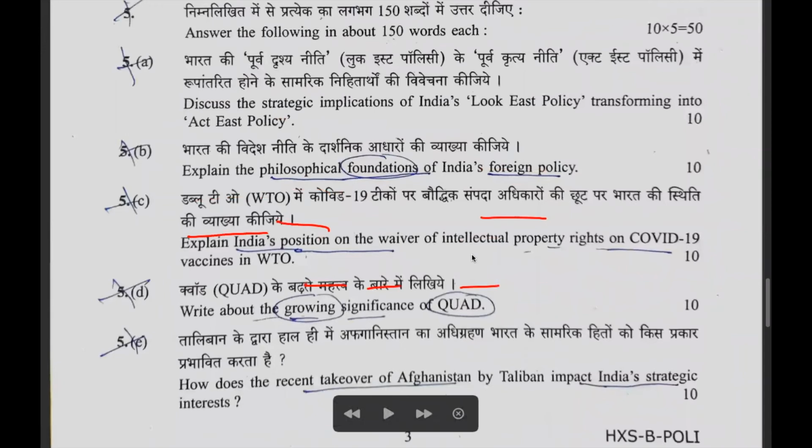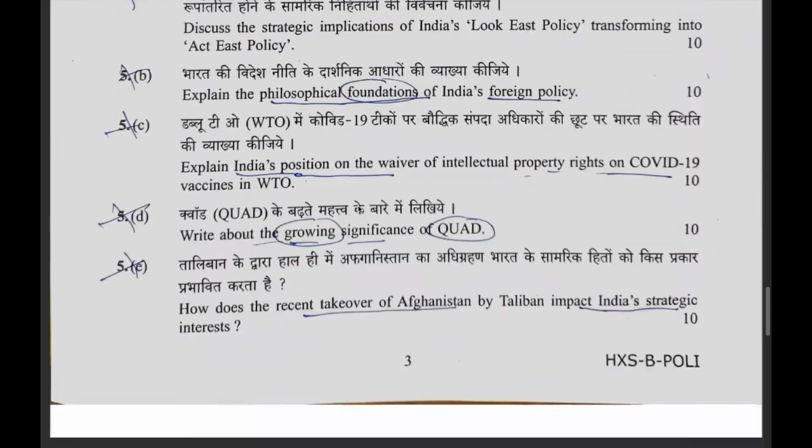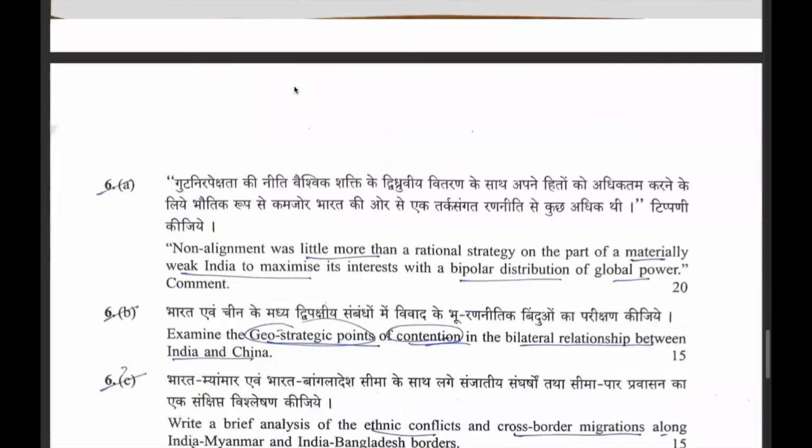Now they have asked India's role with respect to the waiver of intellectual property rights in COVID-19 regarding the IPR of vaccines in WTO. The significance of Quad they have asked, and they have asked regarding the takeover of Afghanistan by the Taliban and its impact on India's interest. Again, direct questions. Now, a question has come from NAM.